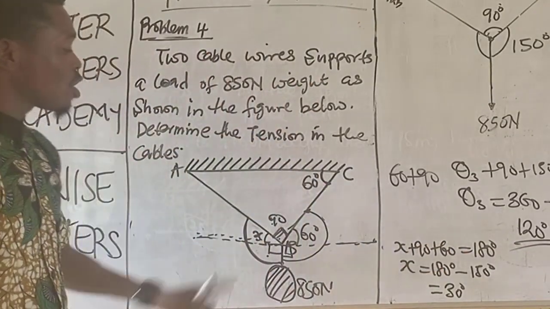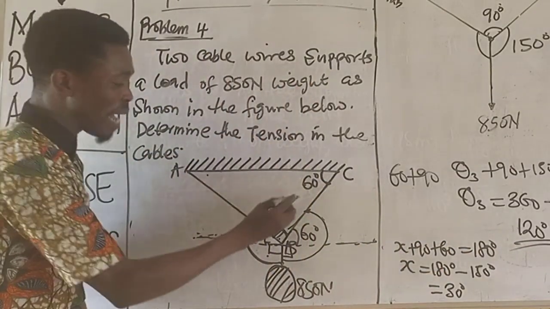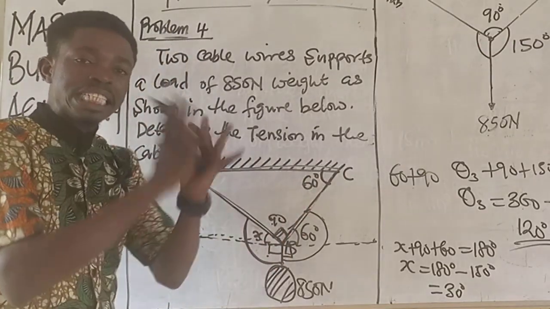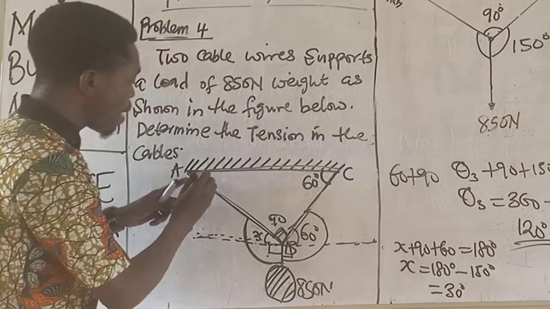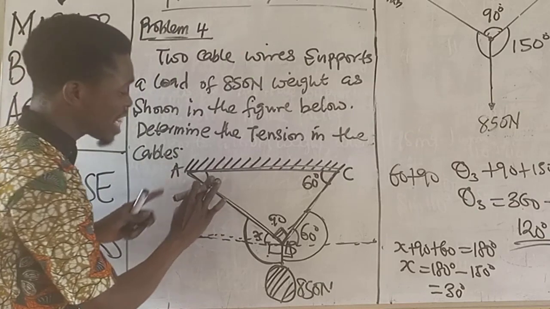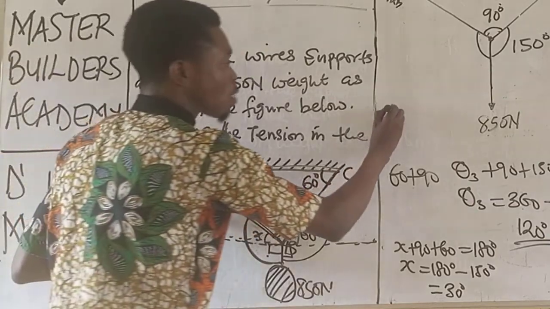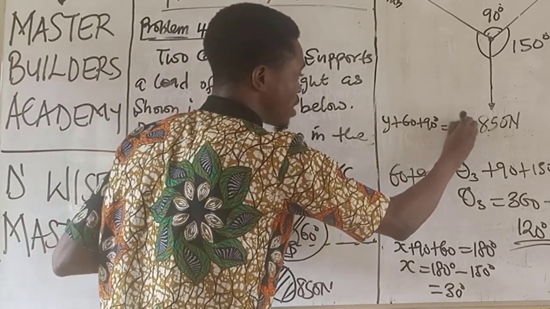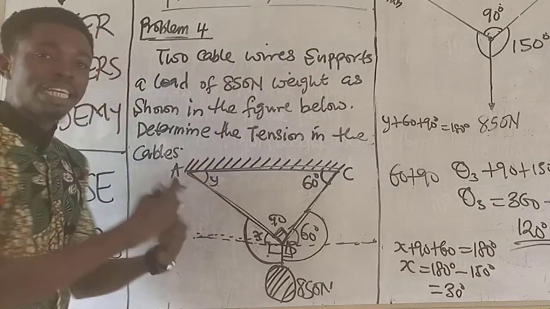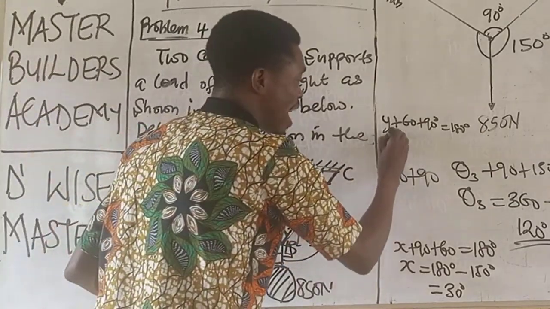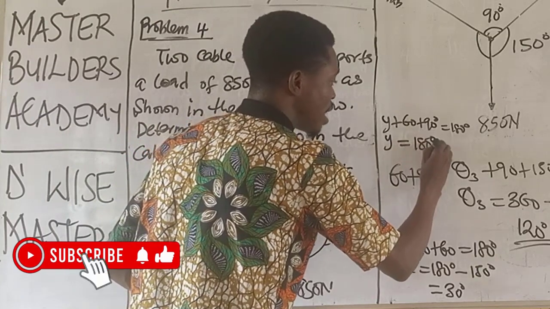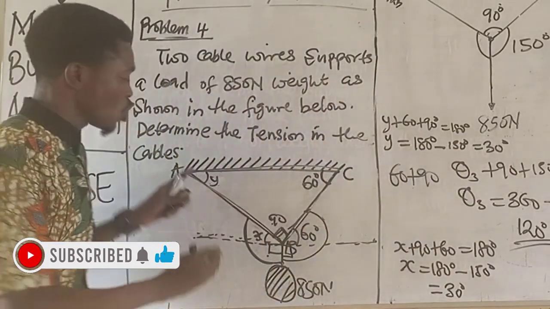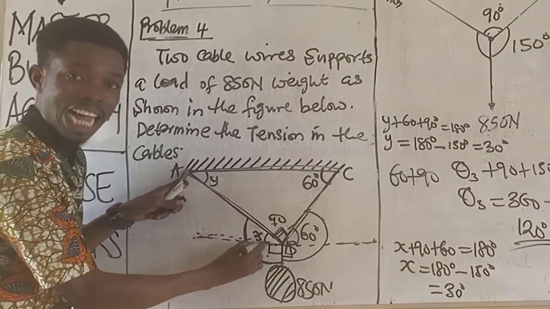Then another person can say, no, I want to find x using this angle. Remember that this is a right angle triangle, and the sum of angles in a triangle is 180 degrees. That means this is my x, or let's assume this is y. So now remember that y plus 60 plus 90 degrees is equal to 180. Reason: sum of angles in a triangle. And automatically y would give us 180 degrees minus 150 degrees, which is equivalent to 30 degrees. Now remember also that x is alternate angle to y.